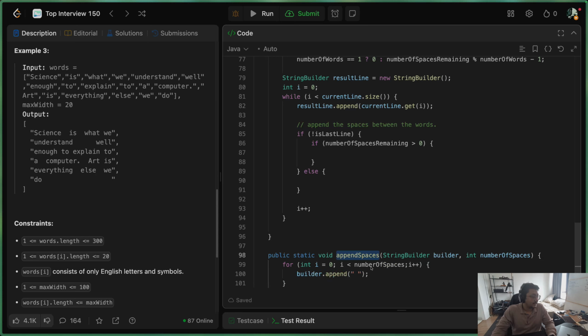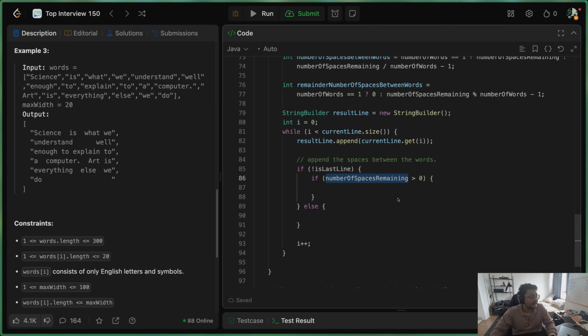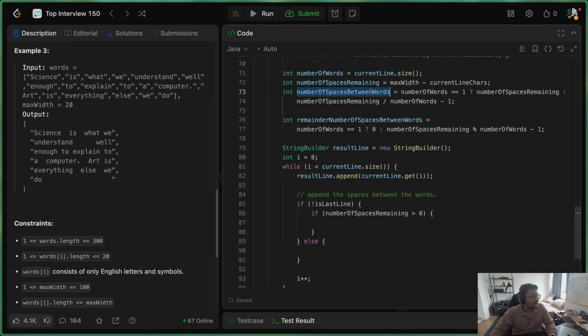And we will be using this as a helper function to append the spaces correctly. So if we have number of spaces remaining greater than 0, then we are safe to append this number of spaces after we just added the word. So let's do that. So append spaces in the result line by this number of spaces between words. Okay. Now we have appended this many spaces, which means we can reduce the total number of spaces remaining by this number.